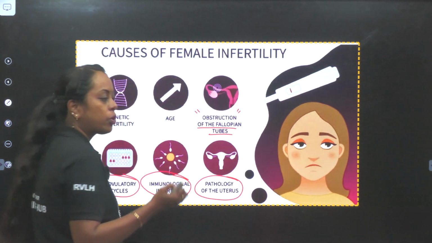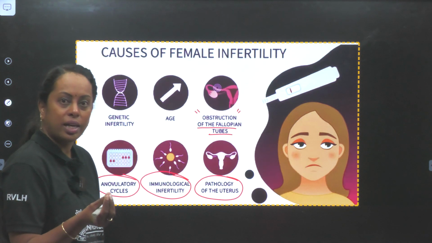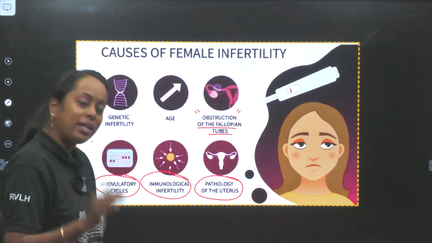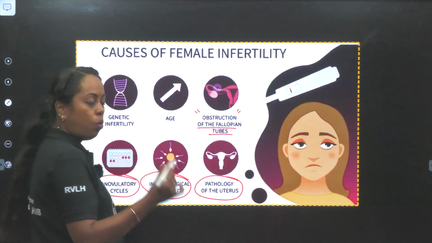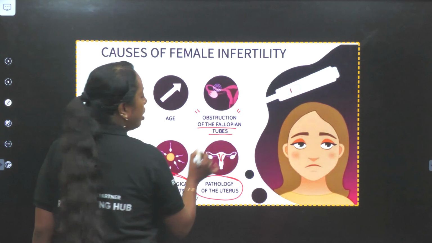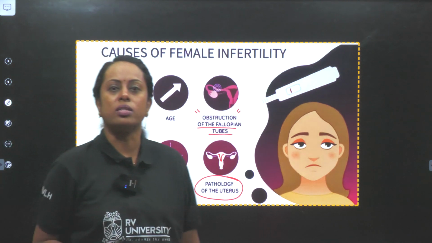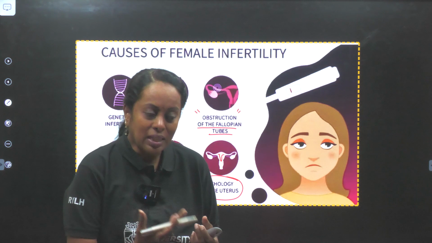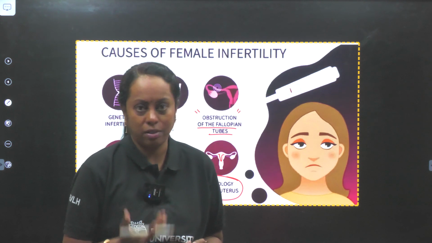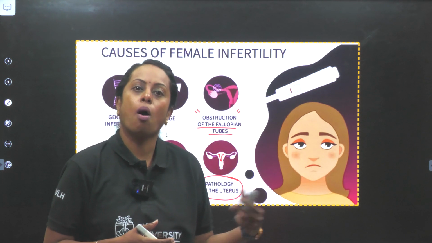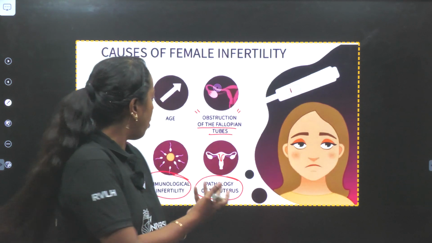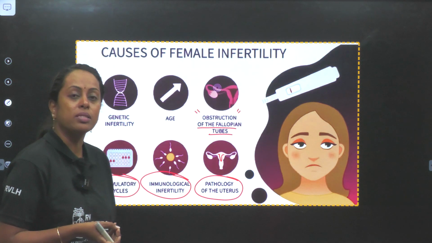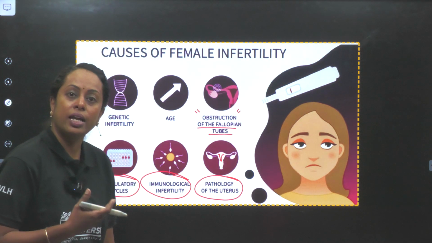Pathology of the uterus. So you know where is implantation taking place. That is said to be the uterus endometrium wall. Now let us say in the region of the womb, there is an extra growth of the uterine wall itself. So the place for the baby to develop is not there. So the internal structure of the uterus is completely different. So definitely the mother has to opt for surrogacy, and that comes under what is called as pathology of the uterus. So these are some of the examples which I can say causes infertility in females.